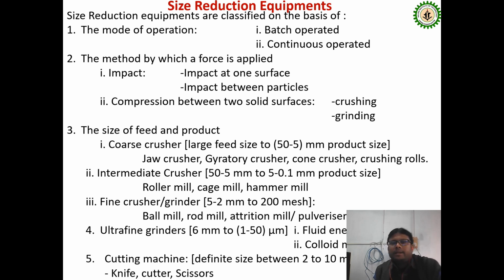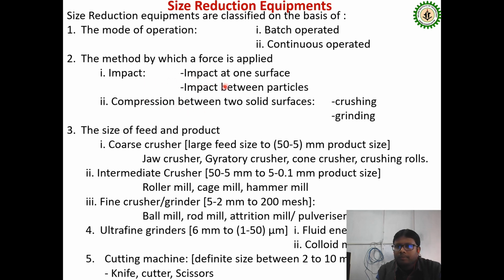Today we will be discussing size reduction equipment. First of all, we will discuss the different ways it can be classified. The first is the mode of operation, which is of two types: batch operated and continuous operated. And when we classify in terms of force applied, it is impact or compression.